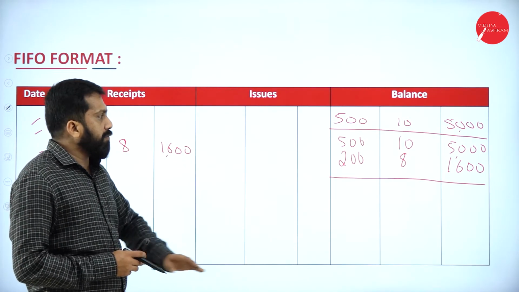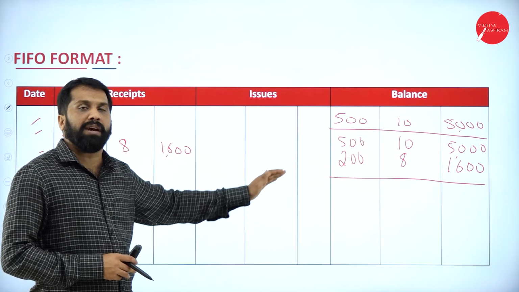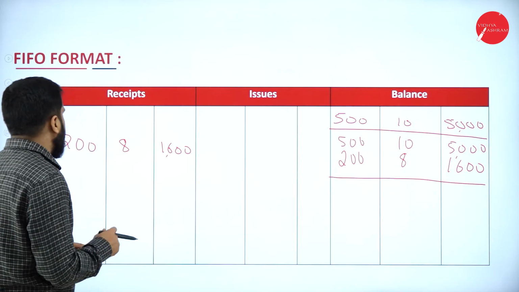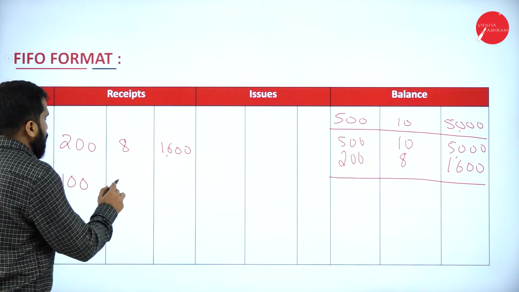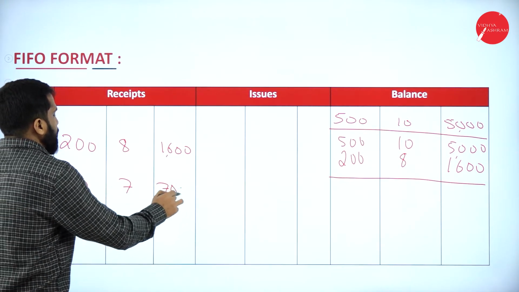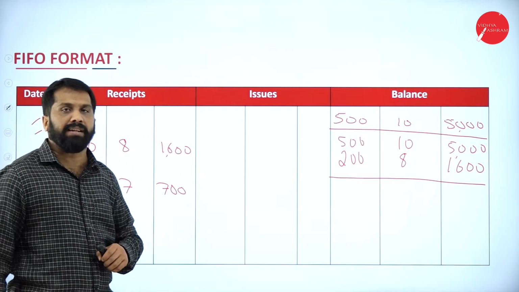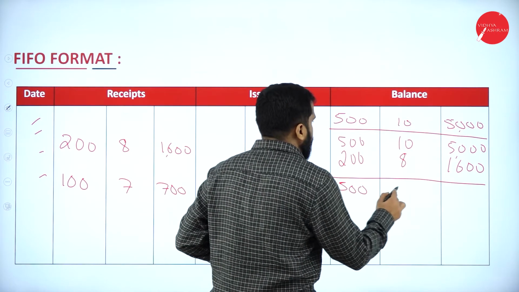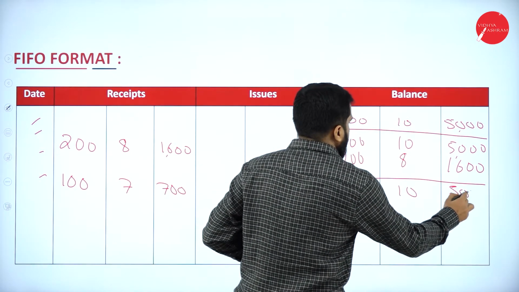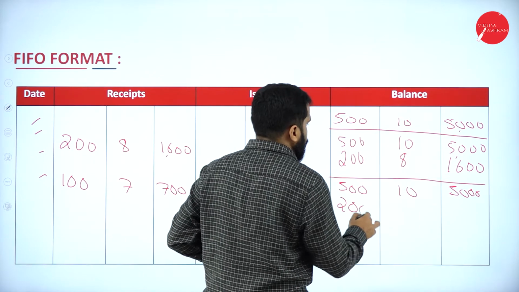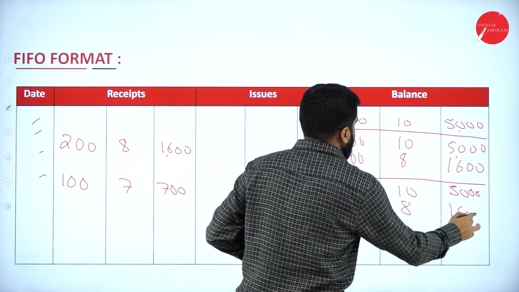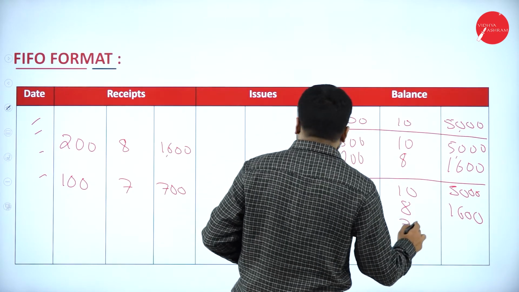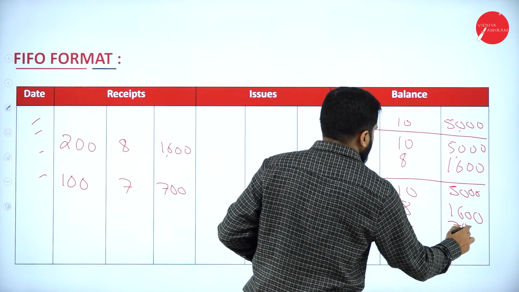Now, at the time of receipt, we have to copy the old one and we have to add the new box. If one more is purchased, example, they have purchased 100 units at 7. The price is 700. How to write? I'll show you. First, copy the old thing. Box number 1, 5,000. Box number 2, 1,600. Box number 3, 100 with 7 with 700.